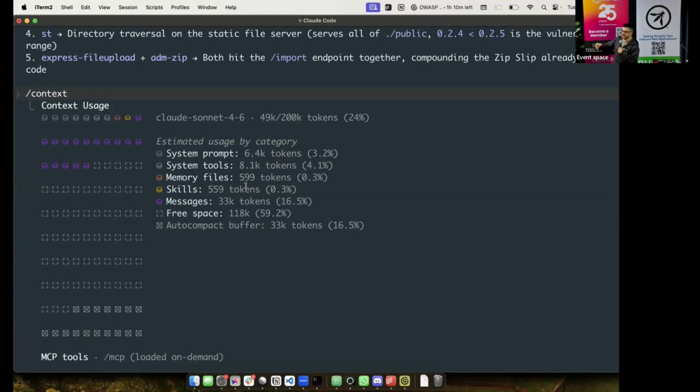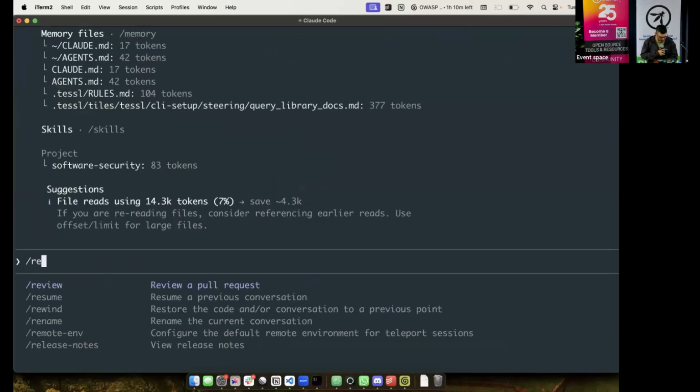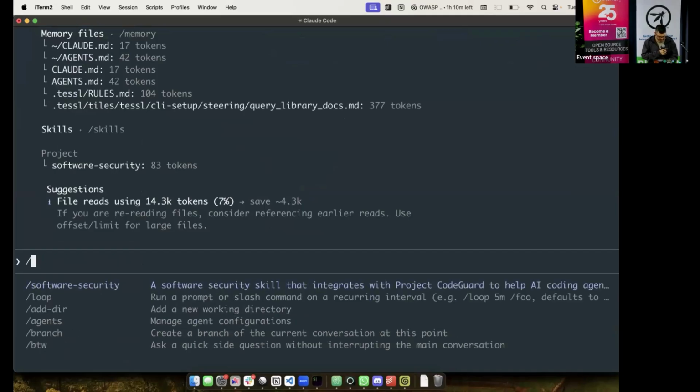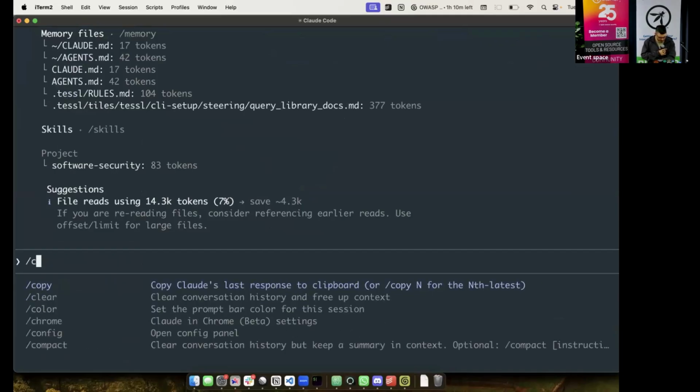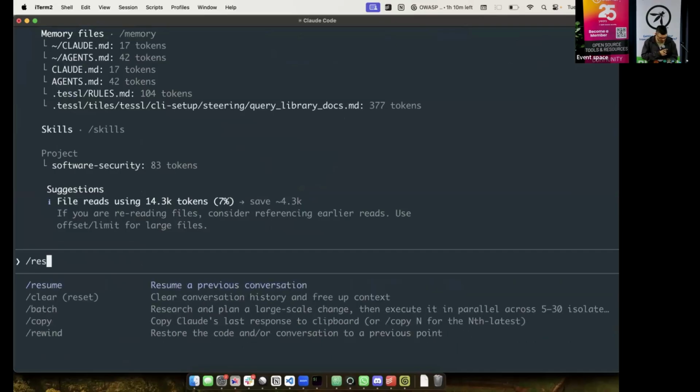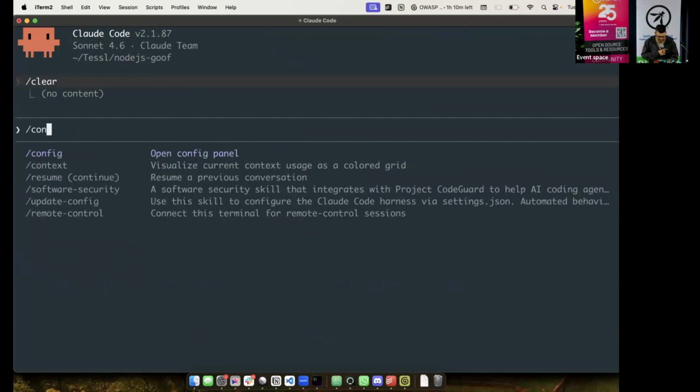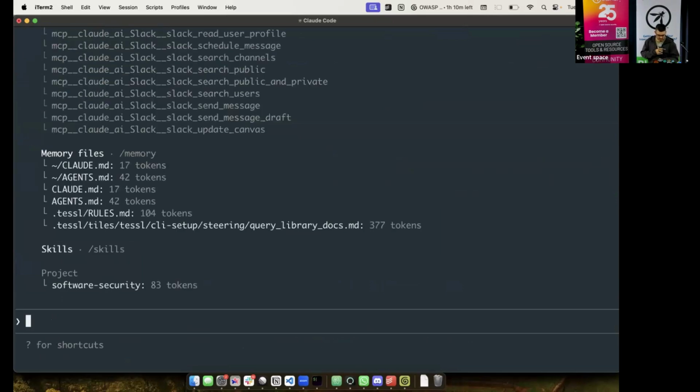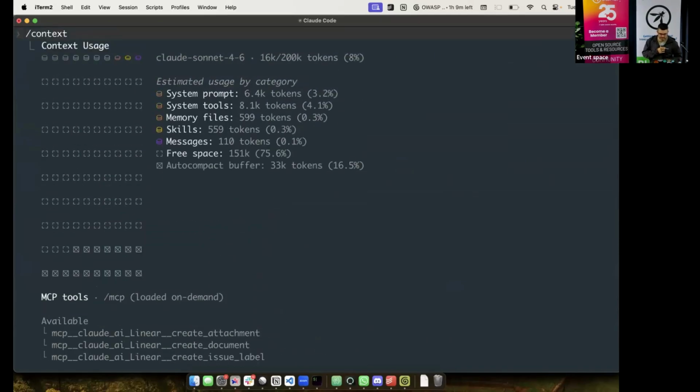So there are things that should be grounded facts, and those should be a part of the application specification, a part of the skills that are always there ready to reference. So that as soon as it tries to do something, if it isn't loaded, it'll do it again. For example, if I was to say, what is it, clear? There you go, clear conversation history and free up context. If I was to run context now, I get virtually no messages in my context. The memory is clear.